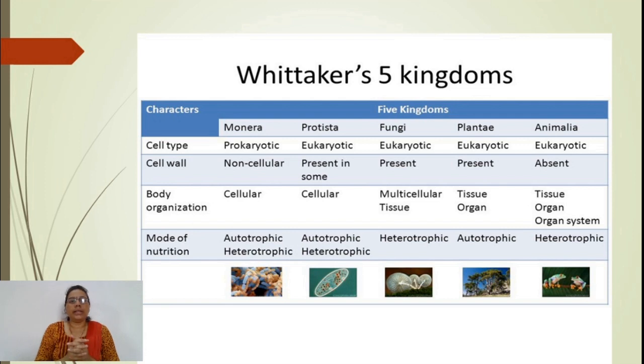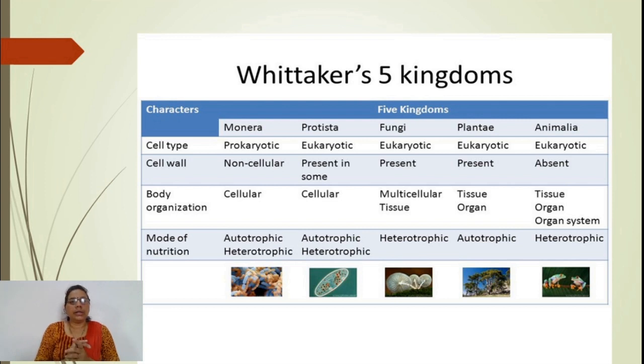Here the body organization is also given, whether it is made up of unicellular or multicellular. Monera may contain unicellular and multicellular, but Protista are strictly unicellular organisms, while fungi, Plantae and Animalia have a multicellular body.